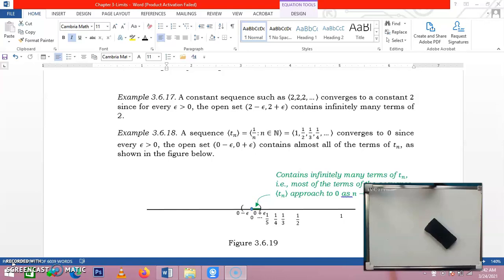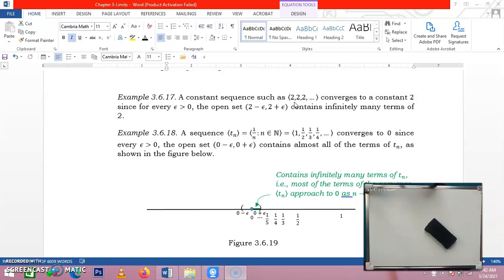Now, to illustrate more about the concepts of convergent or divergent sequence, let me illustrate some examples. So, first example, let us have this sequence here with a constant 2. Constant sequence. This is called constant sequence.